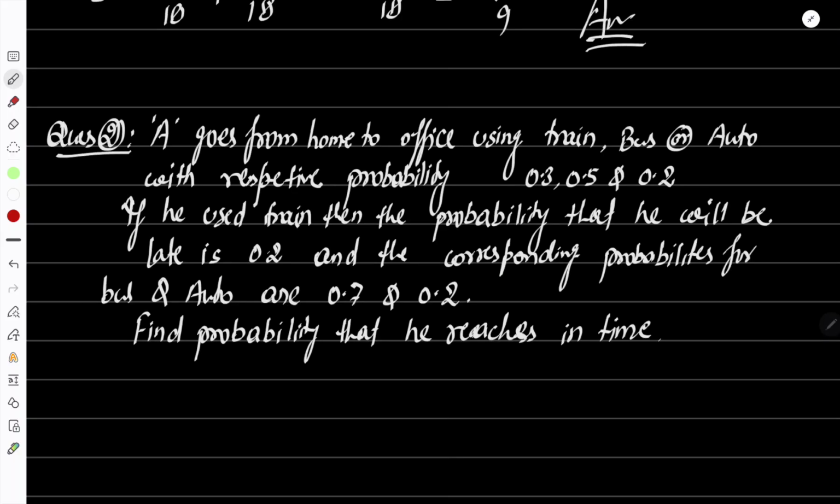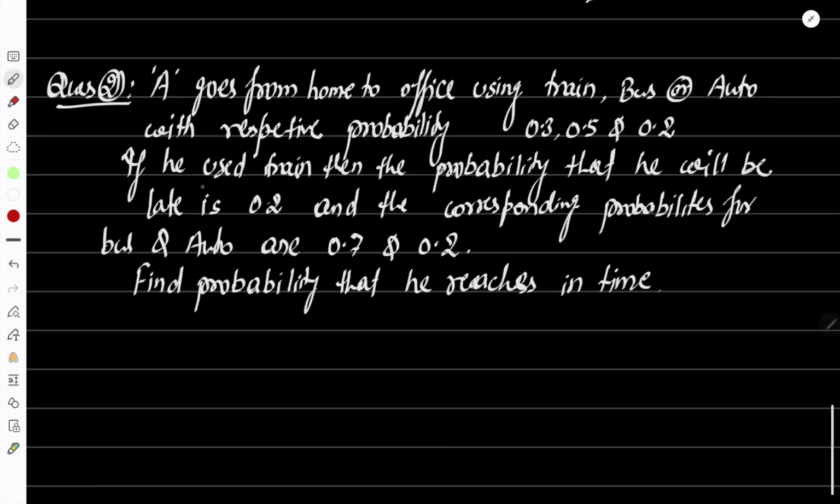Okay, so next question. A goes from home to office using train, bus or auto with respective probabilities 0.3, 0.5, 0.2. If he used the train, then the probability that he will be late is 0.2, and the corresponding probabilities, if he is using bus or auto, then he will be late, are given as 0.7 and 0.2. The question asks, find the probability that he reaches in time, meaning he should not reach late.